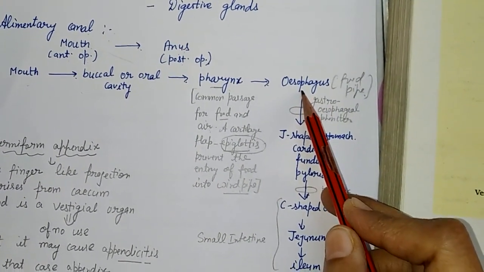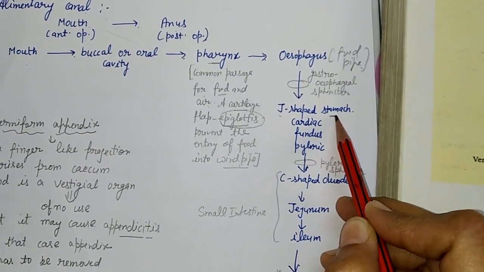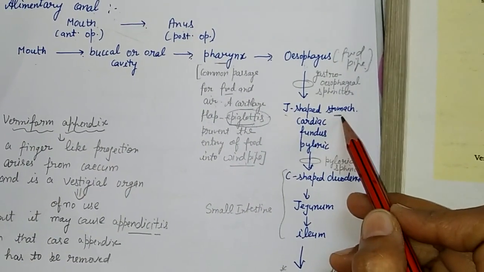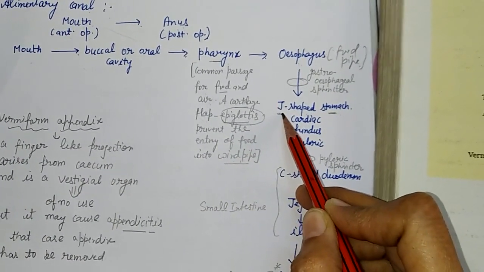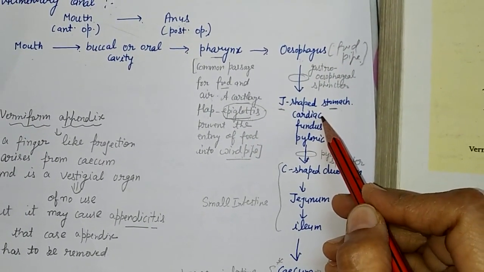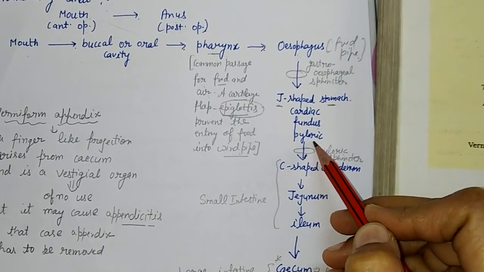Now esophagus opens into the J-shaped stomach having three parts. What is the shape of the stomach? J-shape. It is having three parts: cardiac, fundus and pyloric.